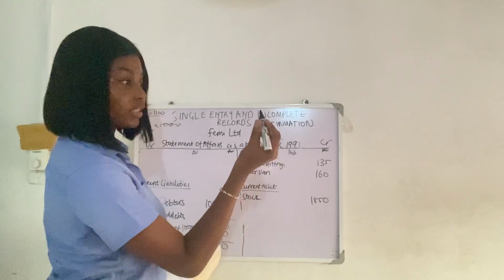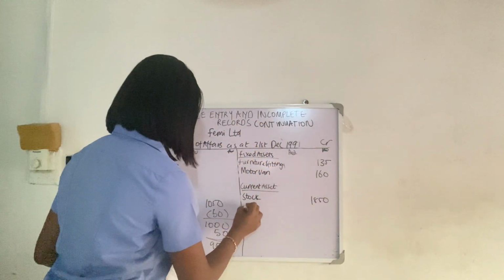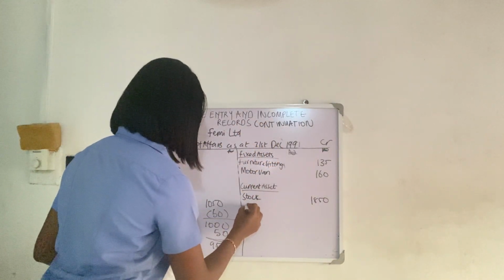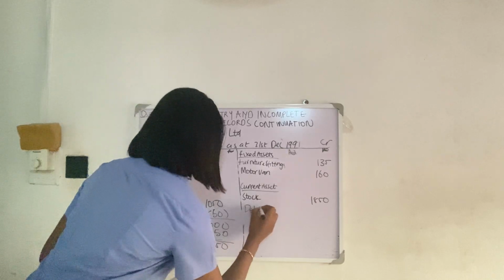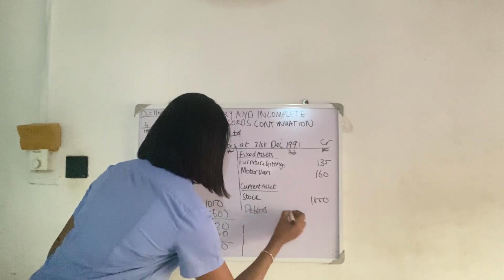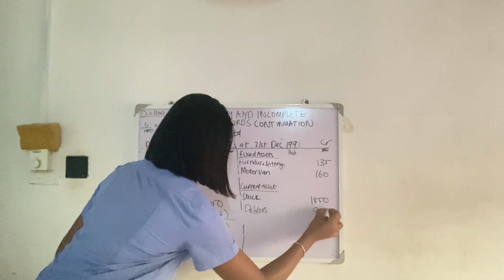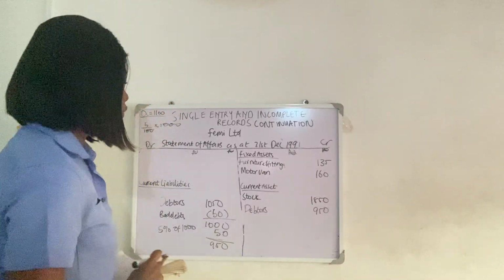This mark, I feel like it's because I'm doing it this way. That's why. Please, let me just finish. Debtors, 950. I hope we are all following.